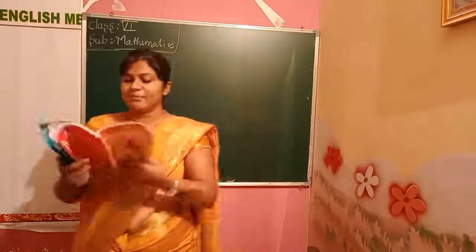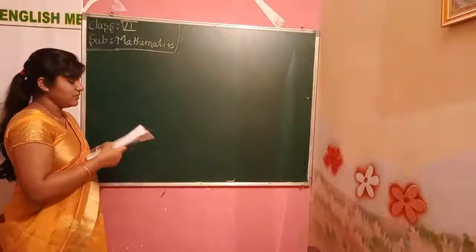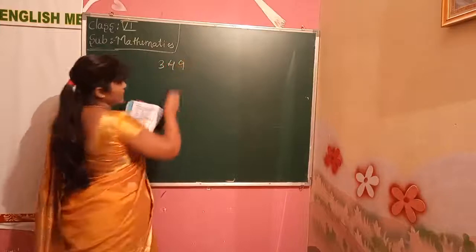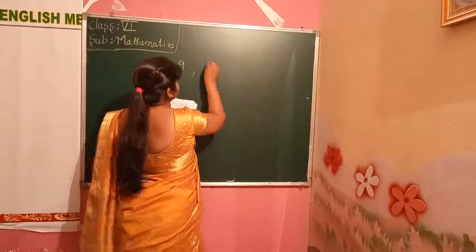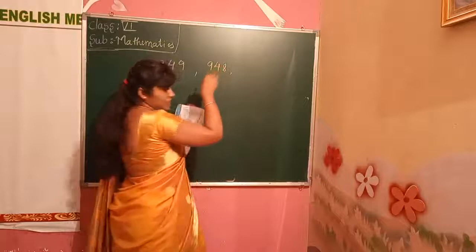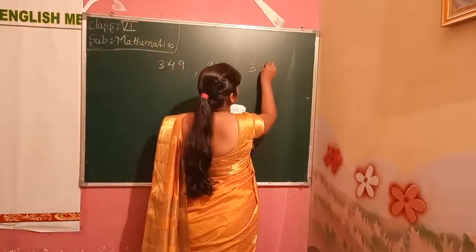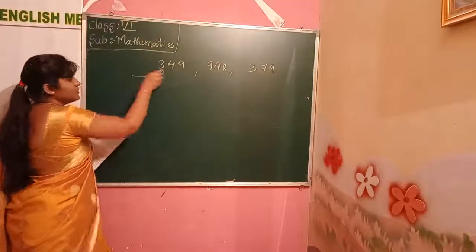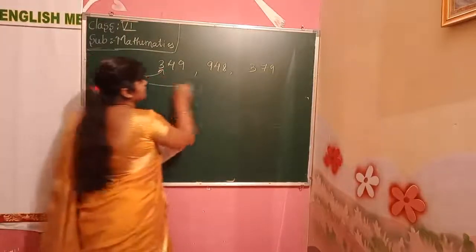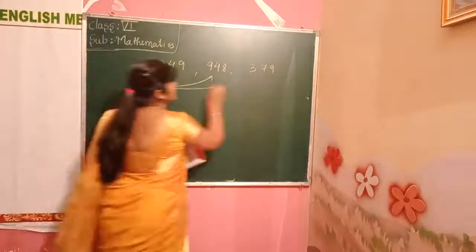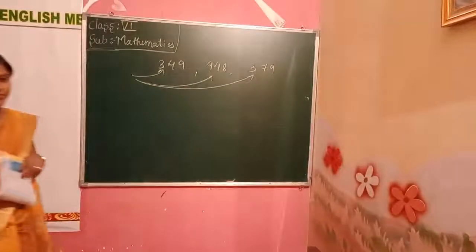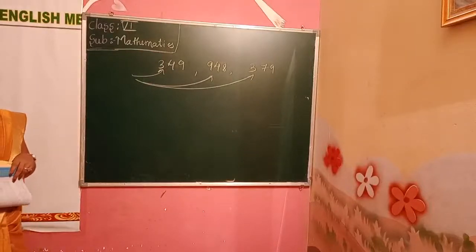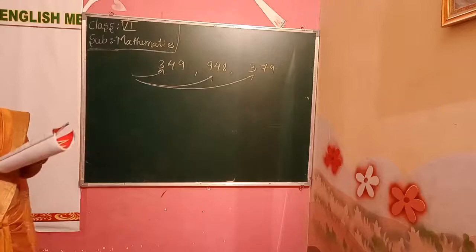For example, I will show this. If we have 349 as one number, 948 as another number, and 379 as another number. The salesman has one product with the cost of this one, another product with the cost of this one, and one more product with the cost of this one. Okay? What we have to find out? Add all the items he has. We have to add that.